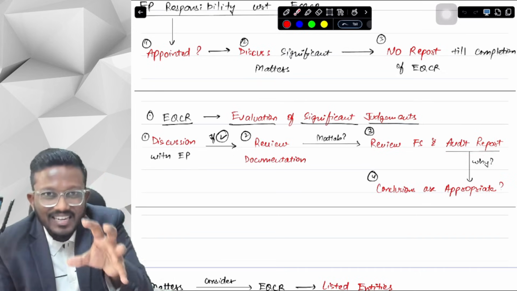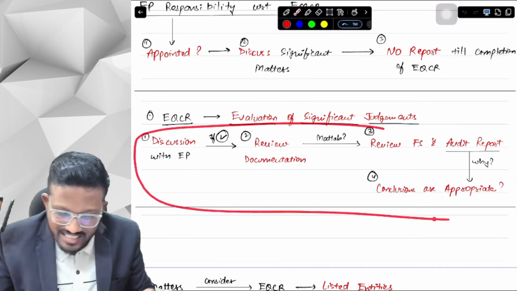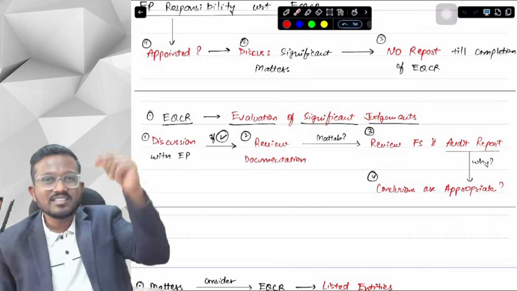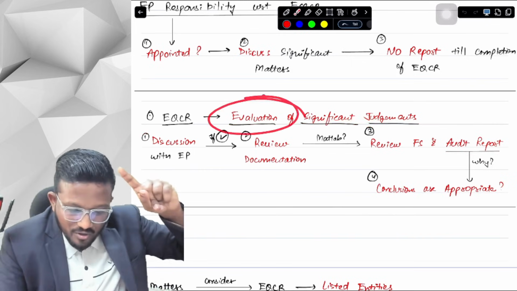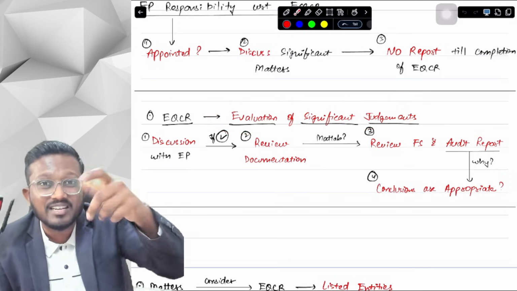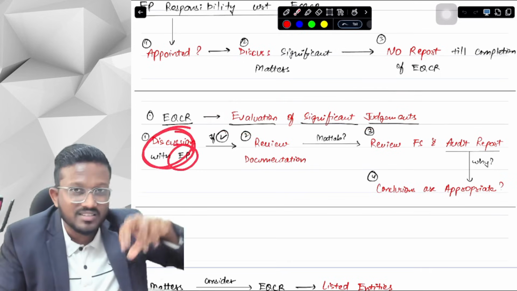This is the memory technique for you to understand or learn these 4 keywords. So what is the memory technique? First of all, we have to evaluate the significant judgment. Who makes the significant judgment? Engagement partner. So we have to discuss with the engagement partner.